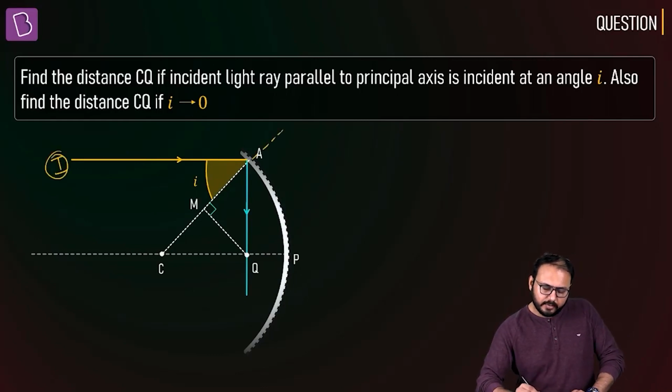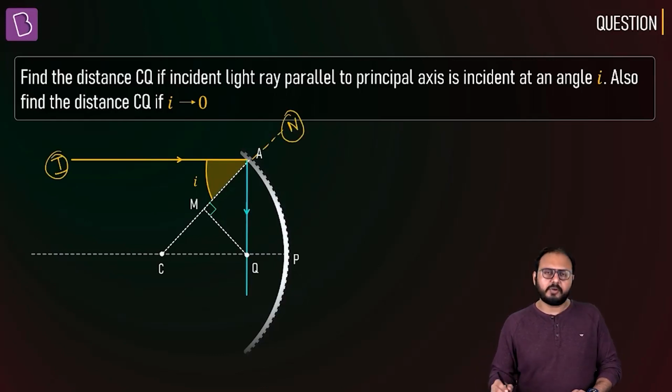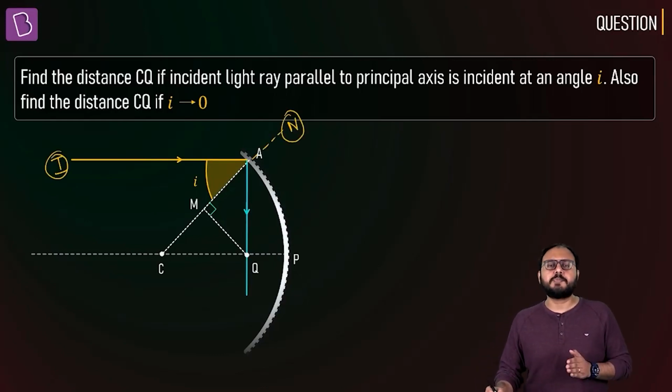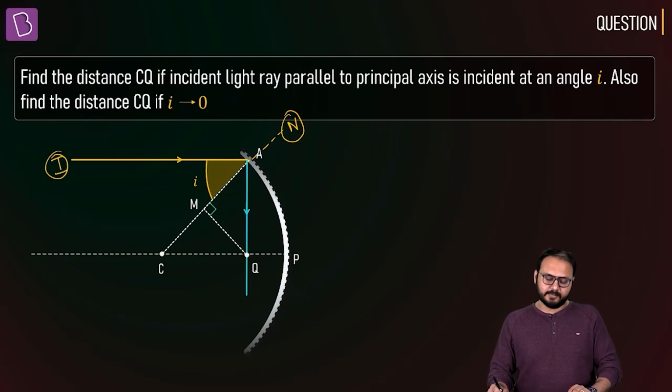This is the normal. Sir, why is the normal passing through the center of curvature? Because the radius is perpendicular to the tangent, and the radius is the normal. So whenever you want to draw the normal to a point for irregular reflection, the normal to the surface has to pass through the center. This is I and this is R.